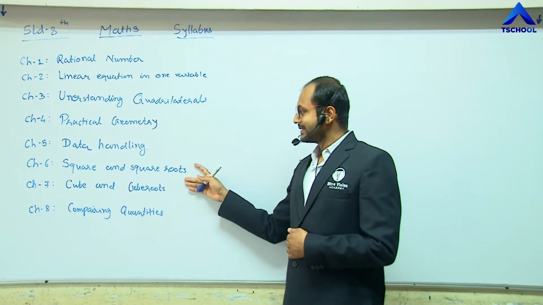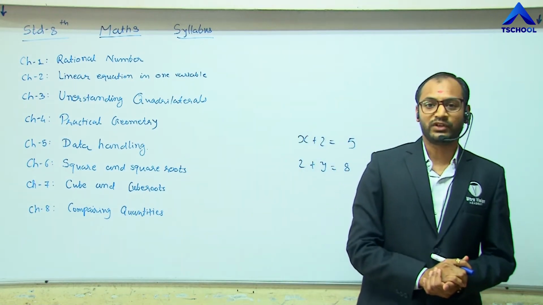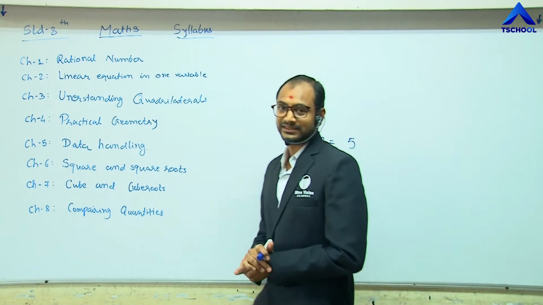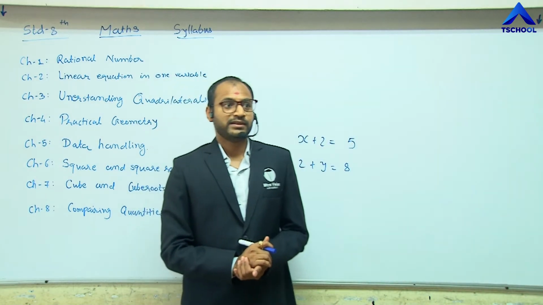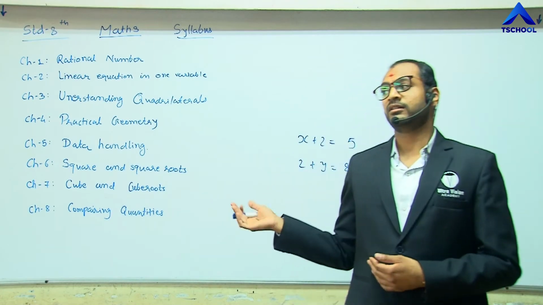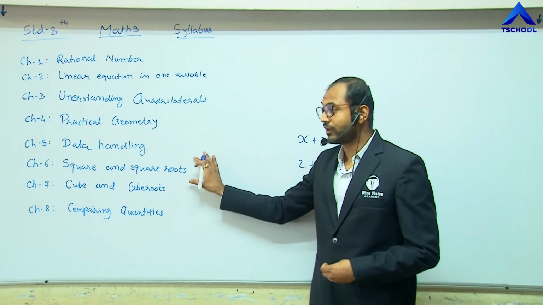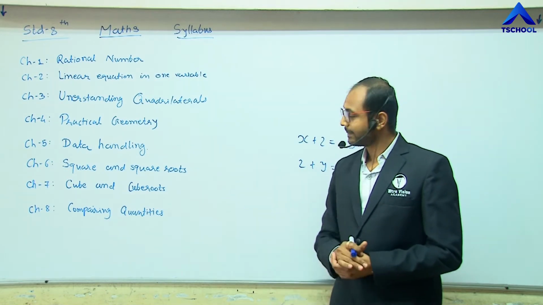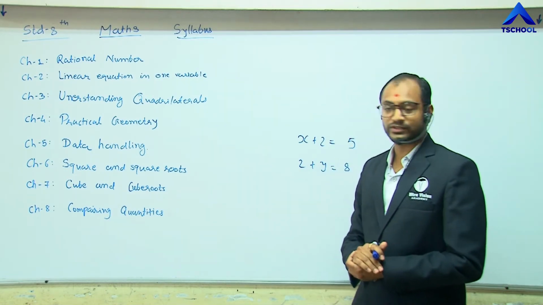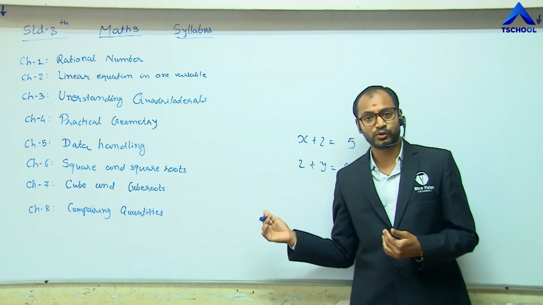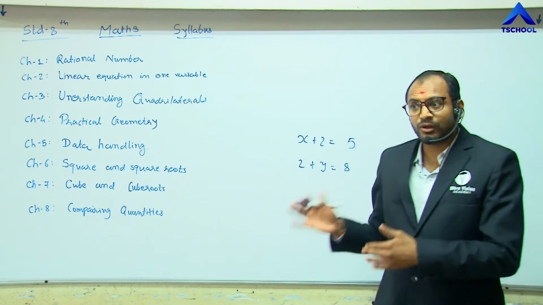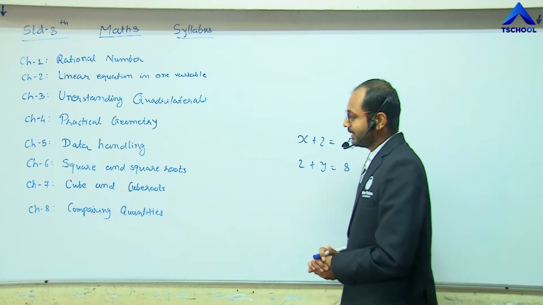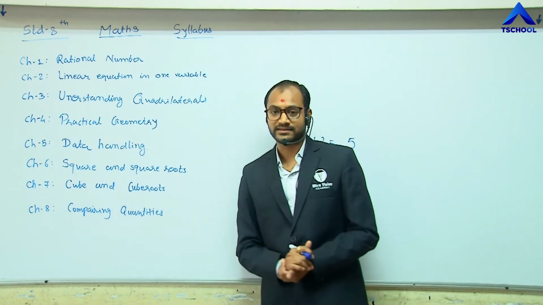And the next chapter, number 6, is square and square roots. We know squares, the multiplication of the same number with itself. So we will learn how we can solve square roots and squares in an easy way, as well as cubes and cube roots. What is the cube and cube root, and how can we solve that in an easy method. And the last chapter is comparing quantities.